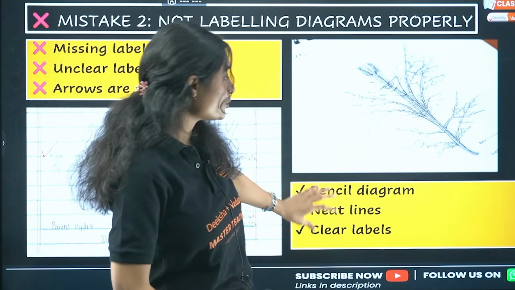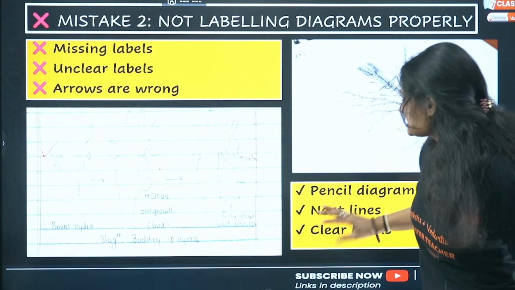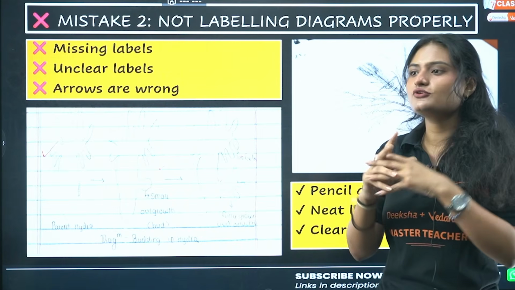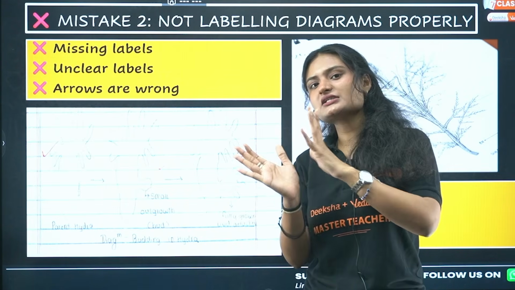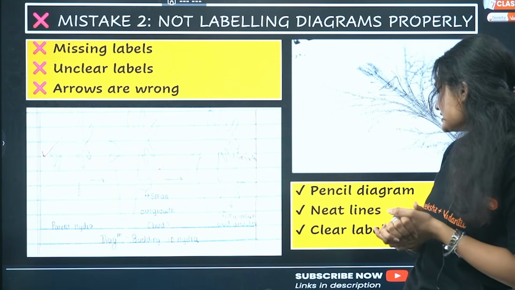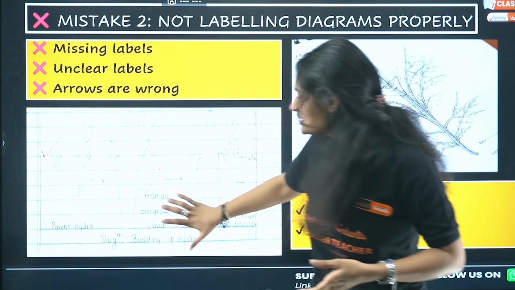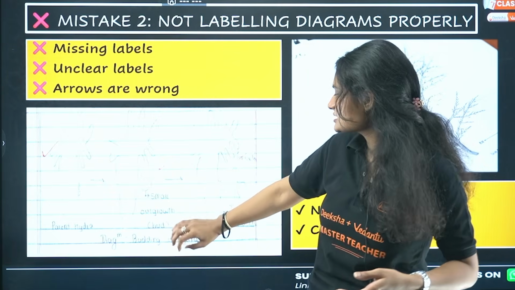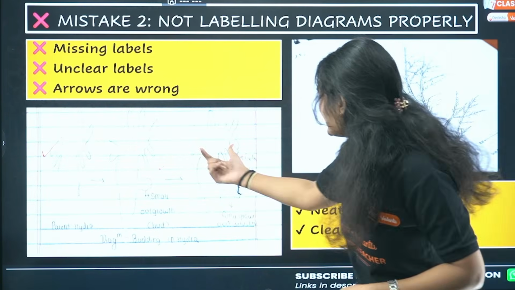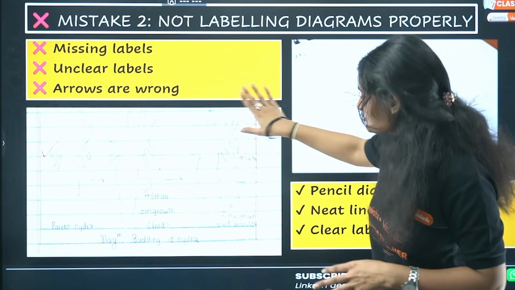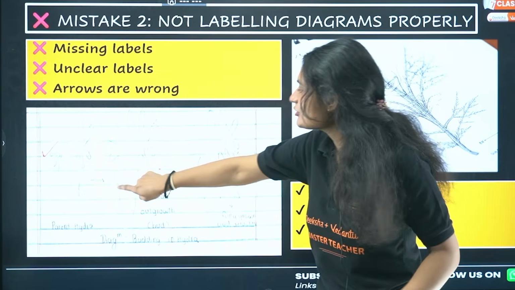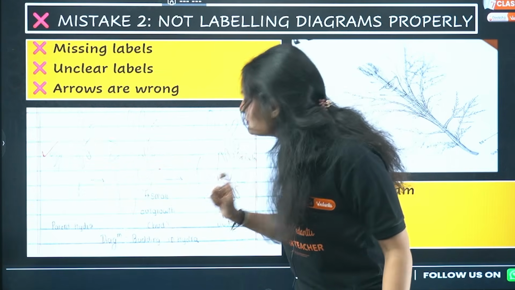What you should do is properly make the diagram first. Clear? You need not be Picasso. If you are bad at drawing, just make it in such a way that the examiner understands it. Use a pencil, draw it neatly, and then clearly label everything. This is the parent hydra, this is the budding process, this is the fully grown one. The diagram is not that fancy, but they have drawn it neatly and properly used the arrows and labels, my dear students.